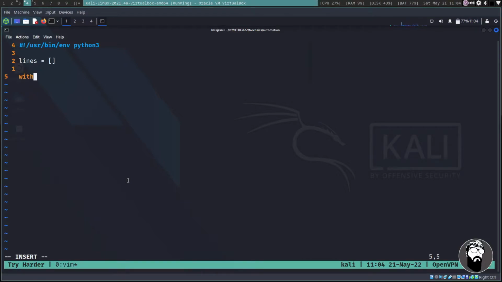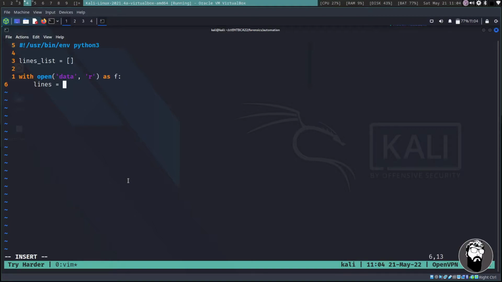In order to do that, we have with open, we're going to use a context manager to open this data file that's in our current directory, so we don't need to specify a full path. We're going to open it in read mode, as f, so we create our file handle, and then we're going to say lines equals, and actually this should be lines_list. You don't want to clobber your variable names.